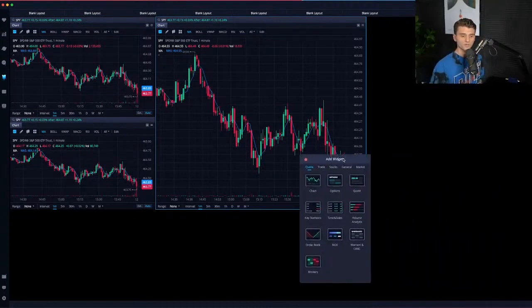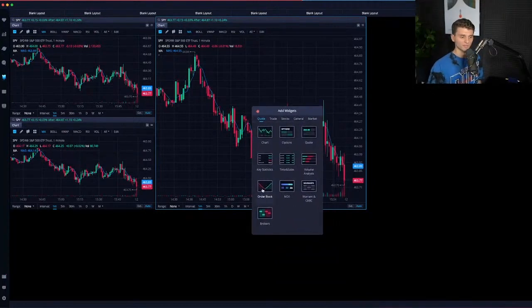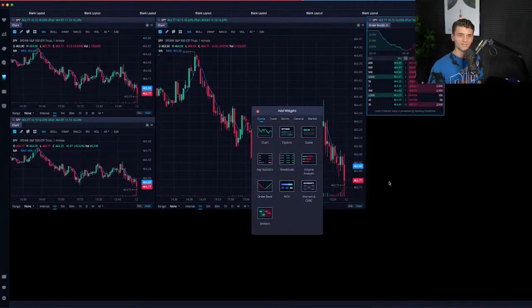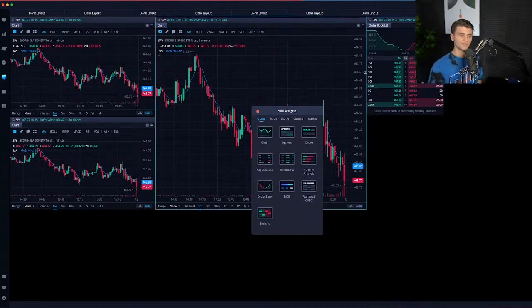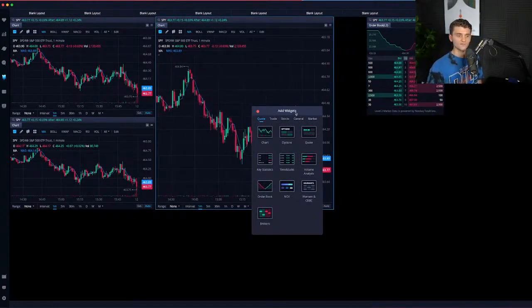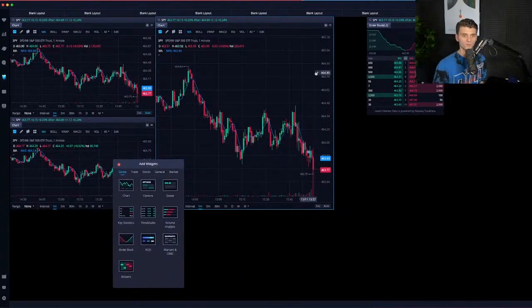But you're going to come to that add widgets tab and you are going to click the order book button. What that's going to do is give you a little level 2 data right here. And what I do is I like to have that to the right of my charts because it's the most important tool, at least for me, that I use.